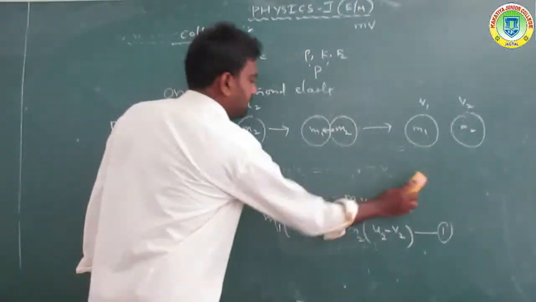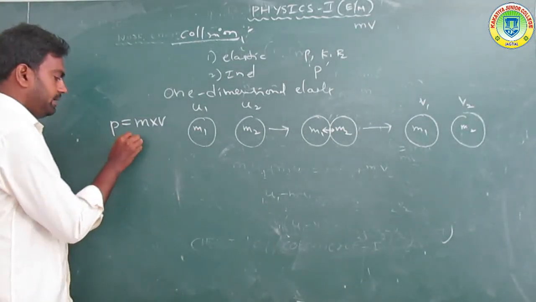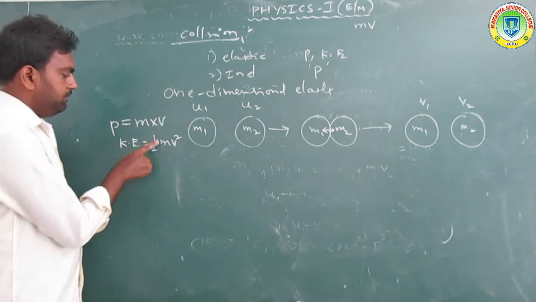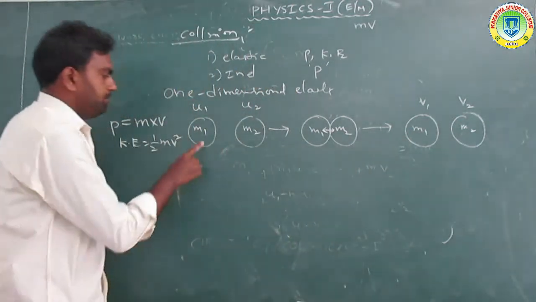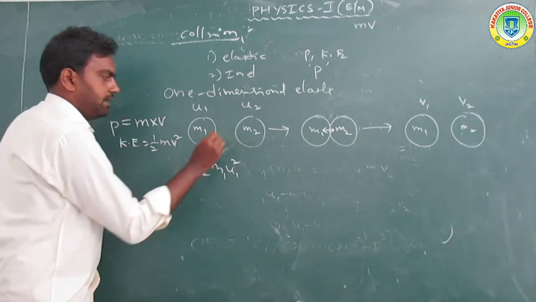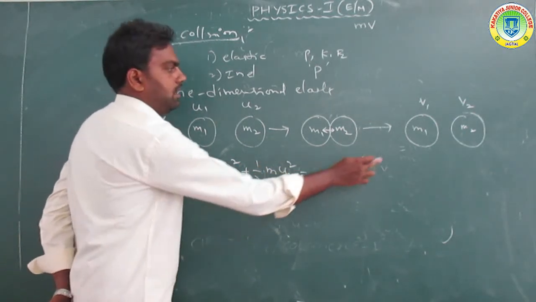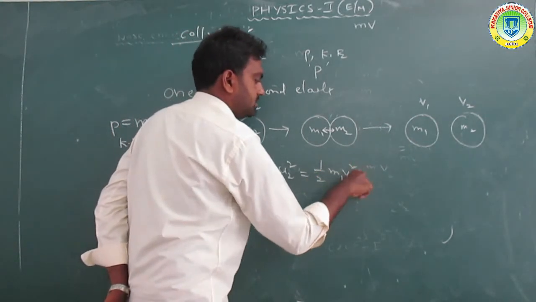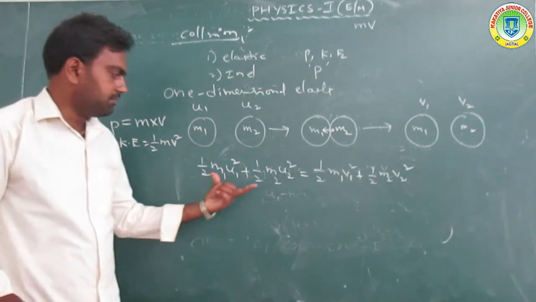According to the definition, kinetic energy is half m v squared. Applying this to the before and after systems: half m1 u1 squared plus half m2 u2 squared equals half m1 v1 squared plus half m2 v2 squared.